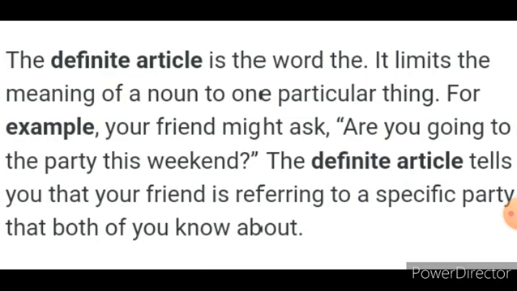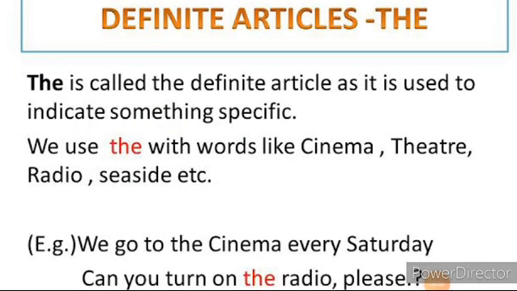So here the definite article is used as the, because it is used when the noun referred to has already been mentioned. So it is a referred, it is a specific thing. For a specific purpose, we can use the definite article the. Example for the definite article the. The is called the definite article as it is used to indicate something specific. For the specific purpose, we can use the article the. We use the with words like cinema, theatre, radio, seaside, etc.